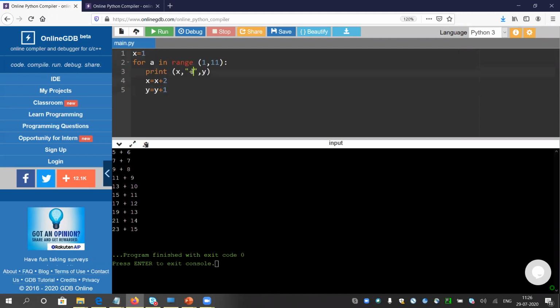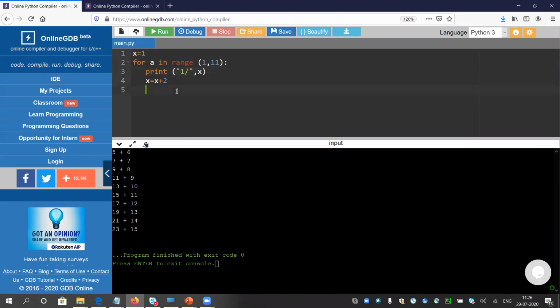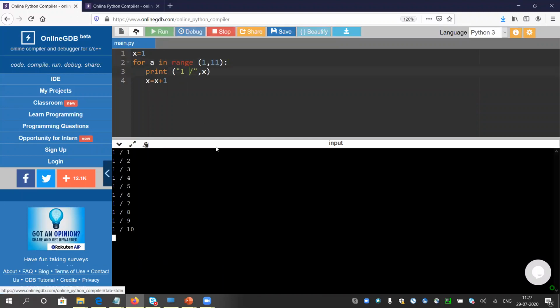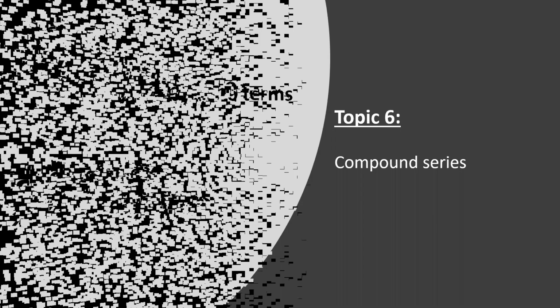I will print 1 by x every time, and the value of x will be incremented by 1. Let's have a look. Yeah, it is giving it correctly. Give me a space in between, so it will be in a good manner. Okay, fine. We have covered this topic as well.